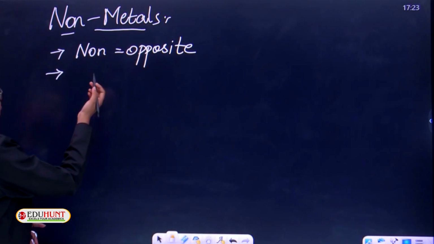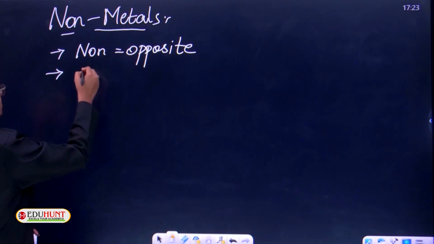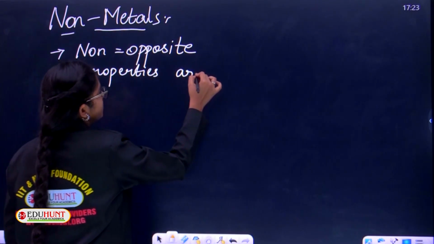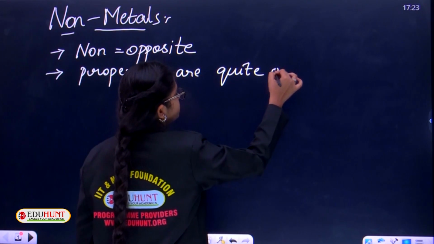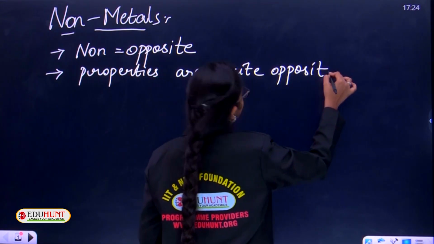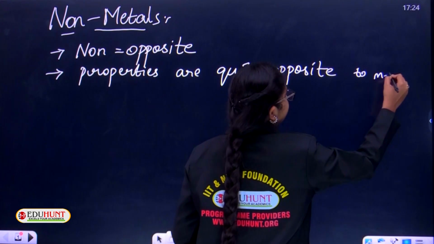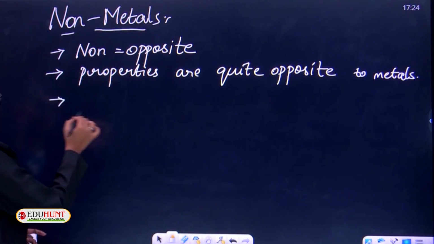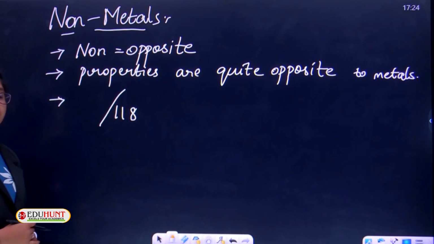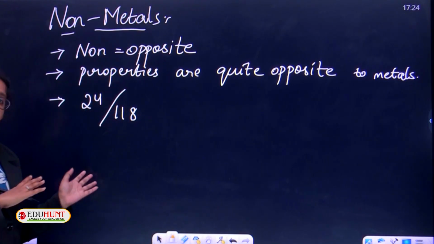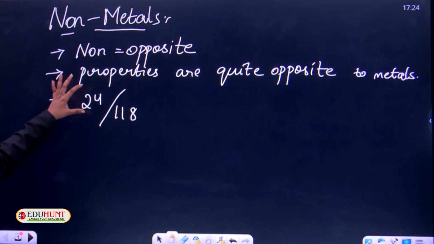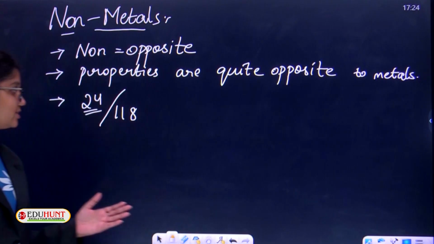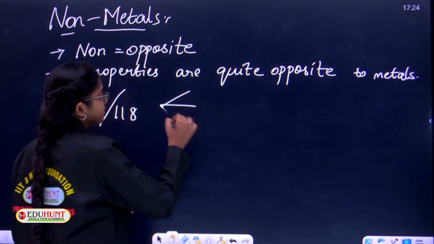So non-metals are quite opposite to the metals and the properties are also completely different from that of metals. That's it children, as simple as that. Out of 118 elements in the periodic table, there are 24 non-metals including noble gases. I have included this number, 24, including noble gases. All these non-metals are divided into 3.